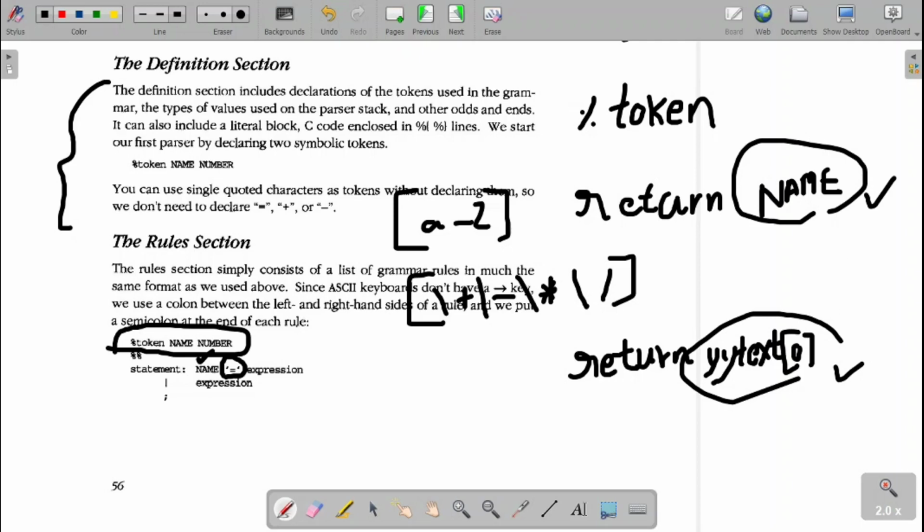Now when I give a name like this, these tokens are to be included in the percent token section here. But when we pass them directly, there is no need to include them. Here you need to use single quotes. To handle the plus, it should be enclosed in single quotes. To handle the minus, it should be enclosed in single quotes in the grammar. These are the two ways with which we can handle the tokens from the lex. Either we give a name for the token, or we pass the token itself directly, and we handle them with single quotes.